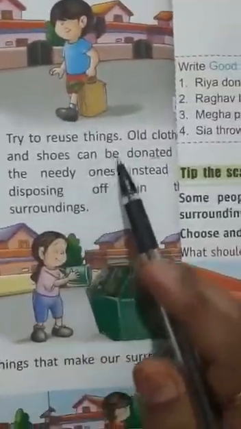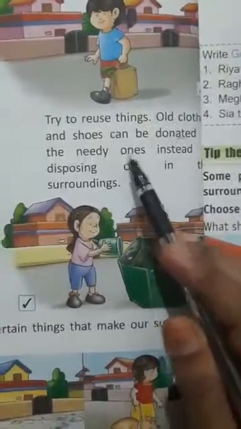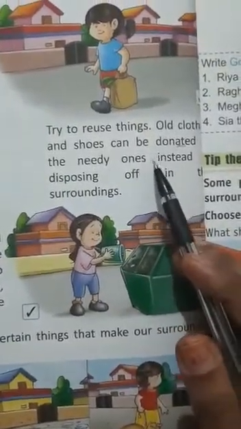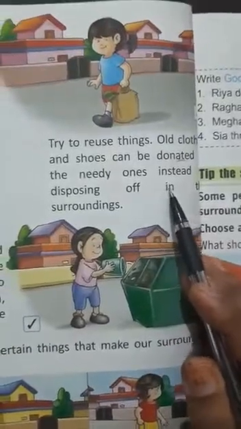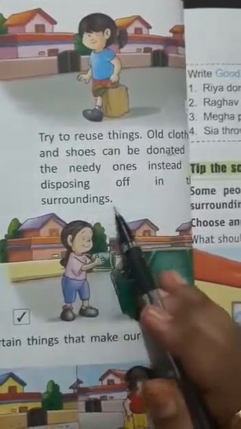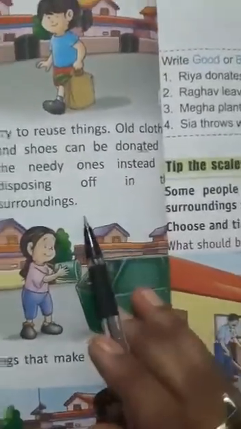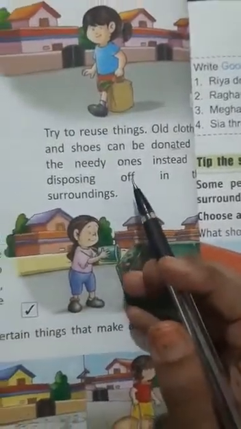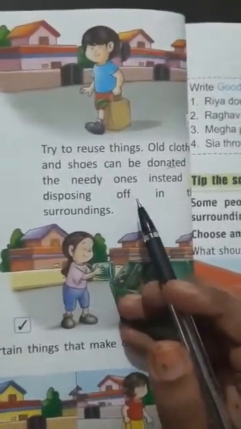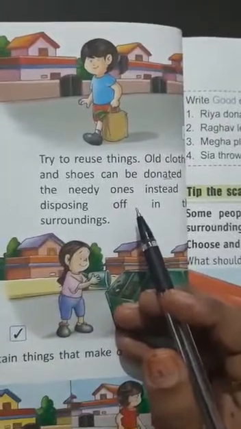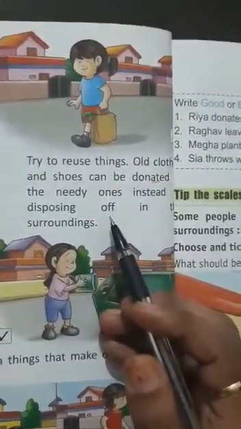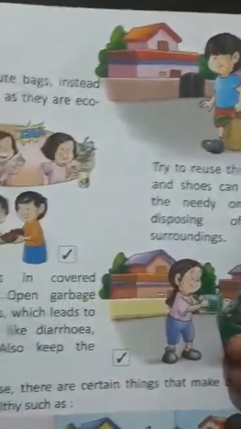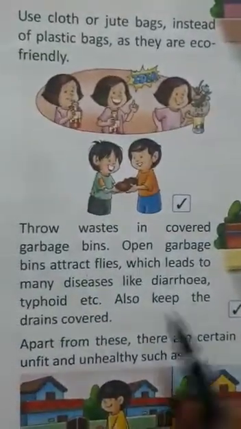Try to reuse things. Old clothes and shoes can be donated to the needy ones instead of disposing of in the surroundings. We should not throw our old shoes and clothes. We should give them to a needy person. In this way, we will keep our surroundings clean and those old things will be in use.